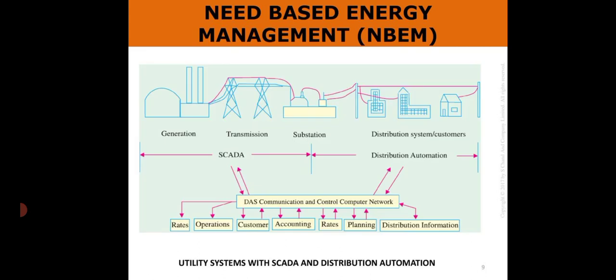This is the utility system with SCADA and distribution automation. In this, there are generation, transmission, substation, distribution system and customer. We know that electricity is generated in a generation station, then transferred to the substations through the transmission lines.